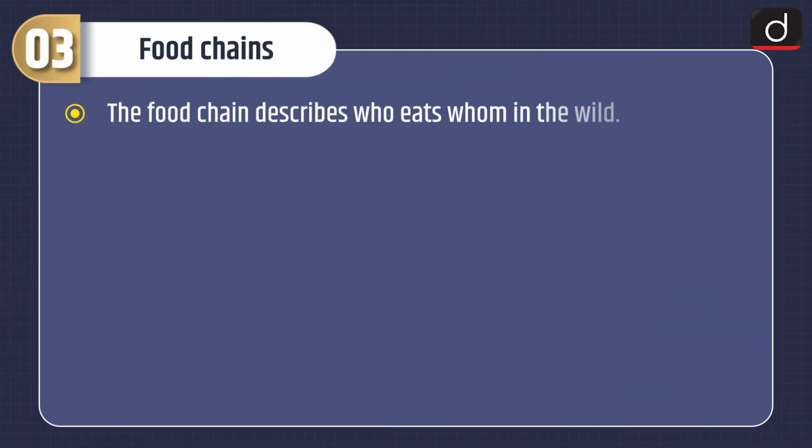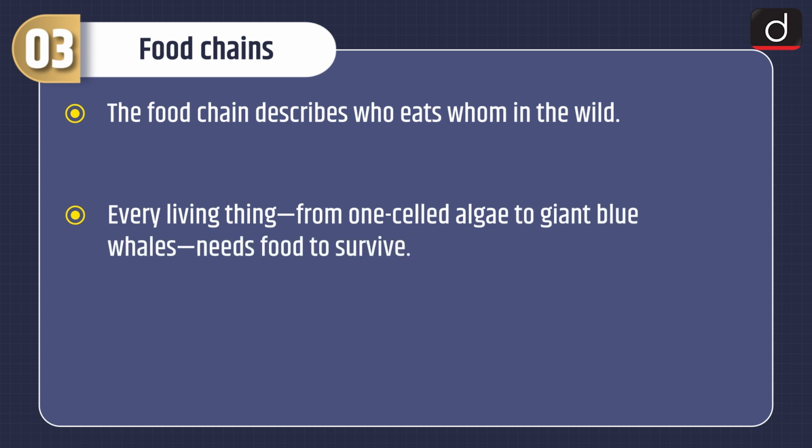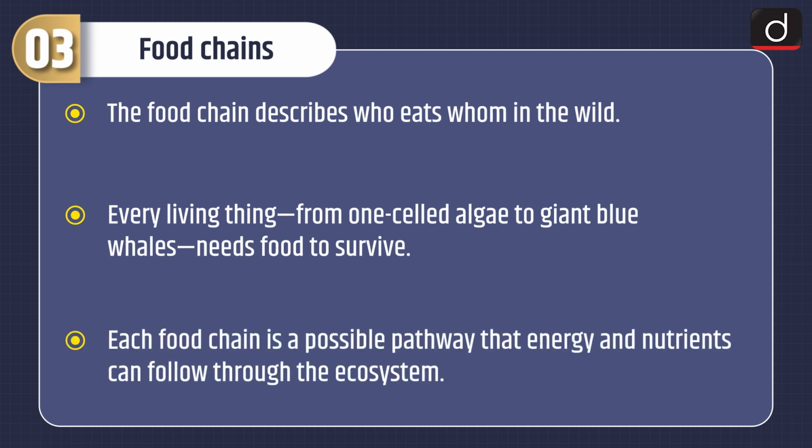Now moving on to food chains. The food chain describes who eats whom in the wild. Every living thing, from one-celled algae to giant blue whales, needs food to survive. Each food chain is a possible pathway that energy and nutrients can follow through the ecosystem.